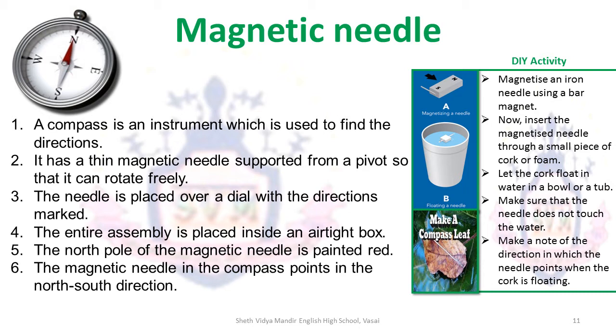Let's do a DIY activity by making a compass on our own. Do all DIY activities in the presence of an adult. Magnetize an iron needle using a bar magnet. Now, insert the magnetic needle through a small piece of cork or foam. Let the cork float in water in a bowl or in a tub. Make sure that the needle does not touch the water or else it will be demagnetized. Then, make a note of the direction in which the needle points when the cork is floating. And this is how you can use a needle instead of a compass.